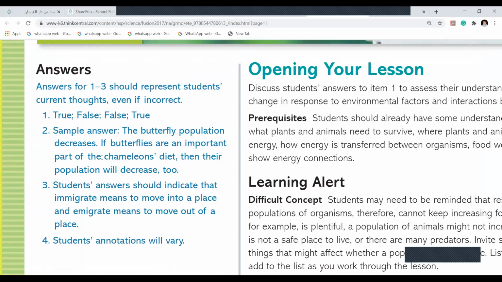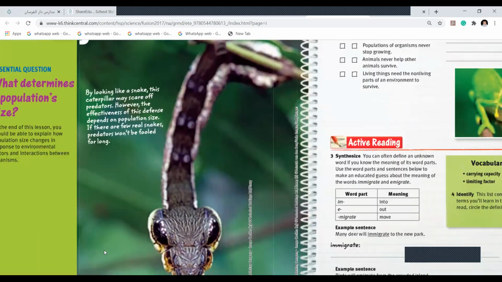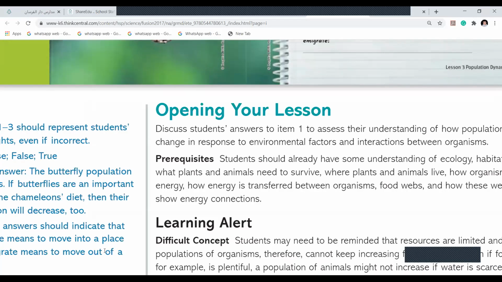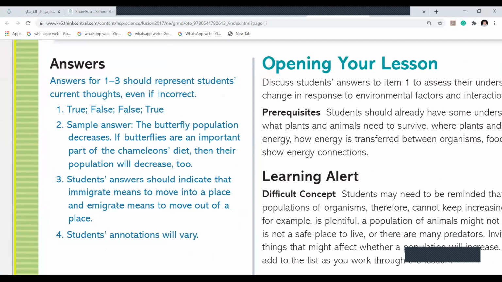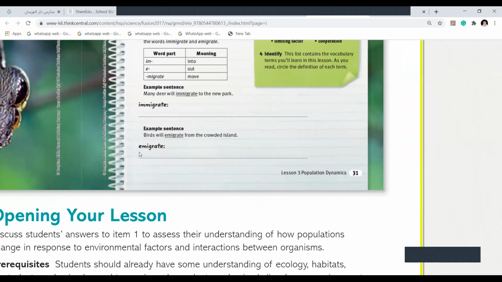Immigrate means to move into a place, and emigrate means to move out of a place. Emigrate means they move out because it was crowded. So it's called emigrate. Now, they come into the new park, we say they immigrate to the new park.